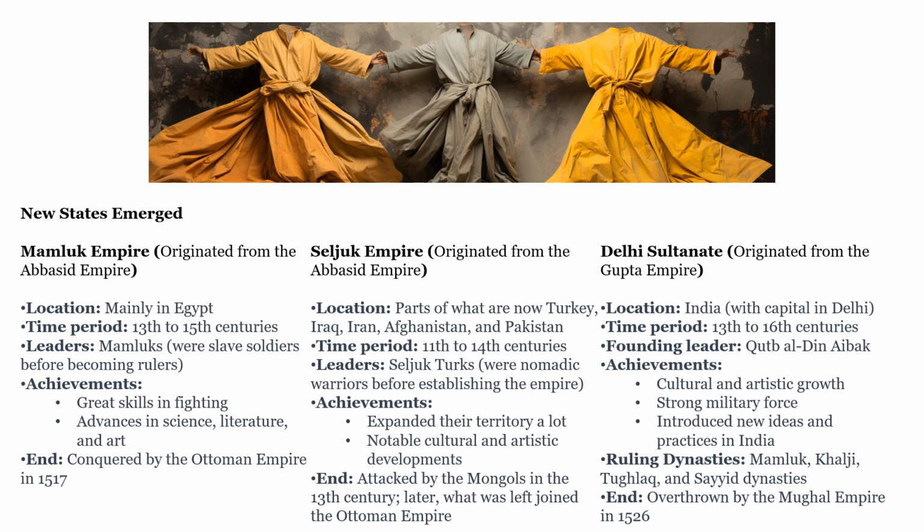Finally, the Delhi Sultanate. They originated from the Gupta Empire. They were located in India with the capital in Delhi. They were from the 13th to 16th centuries. The leader was Qutb al-Din Aibak. They had a lot of cultural and artistic growth, a strong military force based on cannons and gunpowder. They introduced new ideas and practices in India. There were different Mamluk, Khalji, Tughlaq, and Sayyid dynasties within it, and they were overthrown by the Mughal Empire in 1526.